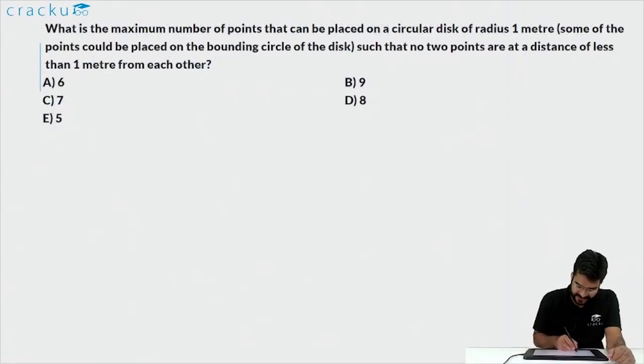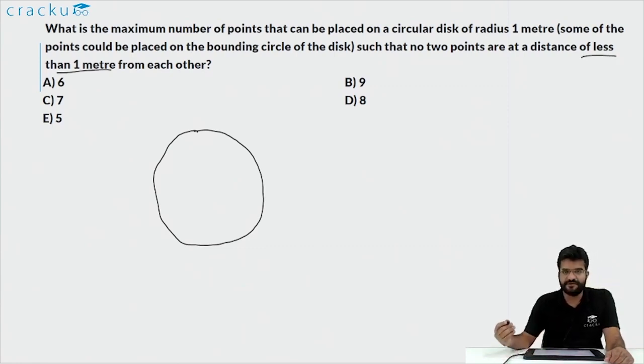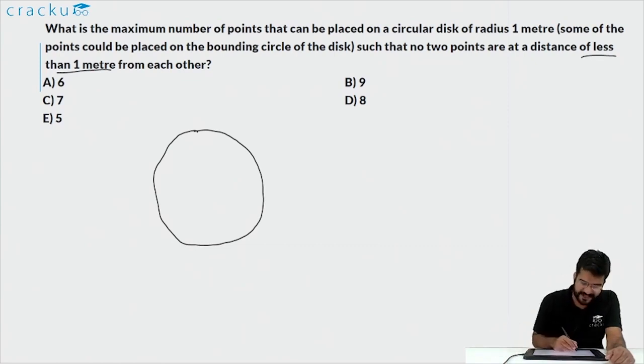In this question, it is given that there is a circular disc of radius 1 meter, and we are required to place the maximum number of points within this circular disc. The points can even be on the edge, such that no two points are less than 1 meter from each other. So the best way to do it, that is put as many points as possible on this circular disc such that they are at least 1 meter away from each other, is to place them on the boundary. So, and you have to place this at 1 meter away from each other, such that you can accommodate the maximum number of such discs.